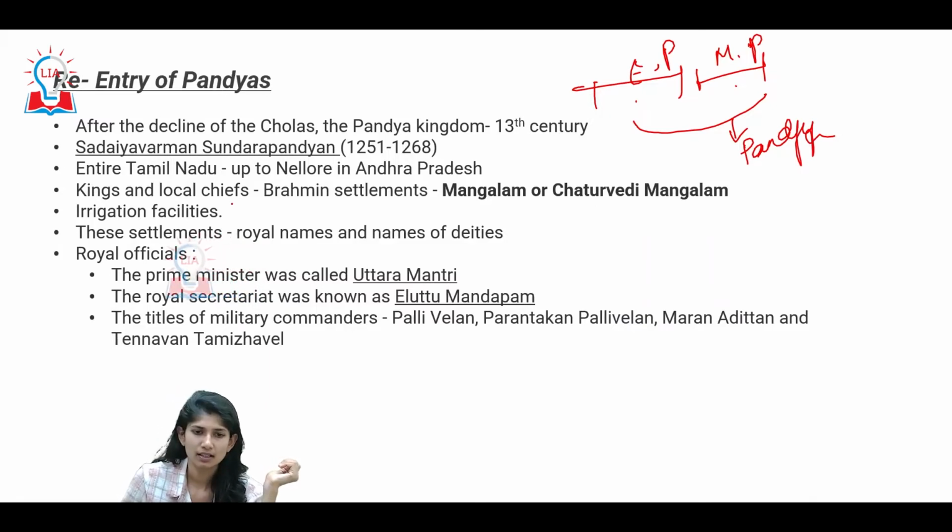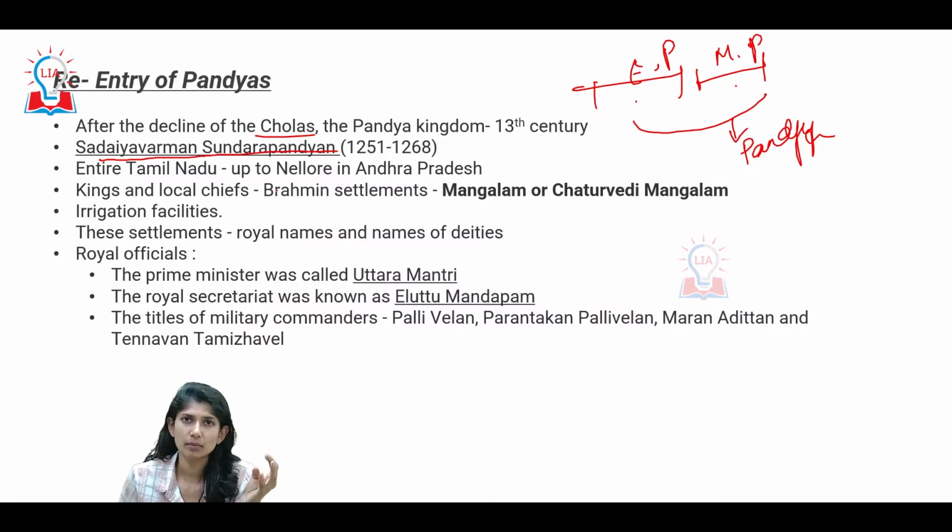Now, after the decline of the Cholas, I'm talking about your medieval and later Pandyas, the Pandyas will rise again, some others will decline, and the same circle will continue. The important king here is Sundara Pandyan. Under Sundara Pandyan, the territorial extent of the Pandyas was not just Tamil Nadu or Ceylon, but also extended upwards to the Nellore region in Andhra Pradesh.